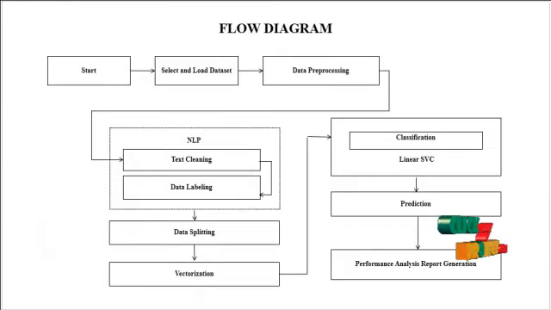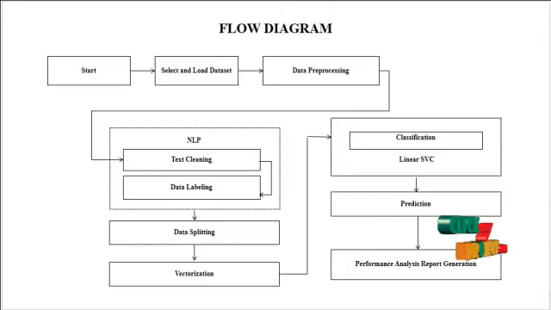This is our flow diagram. First we start the process, then we collect the data set from Twitter using the Twitter API. Here we use the keyword Indian lockdown. The date will also be mentioned, and after collecting the data set we store the data in CSV format. Then we pre-process the collected data. Here we remove unwanted columns, find the missing values and calculate the mean value. Then the missing values will be replaced.